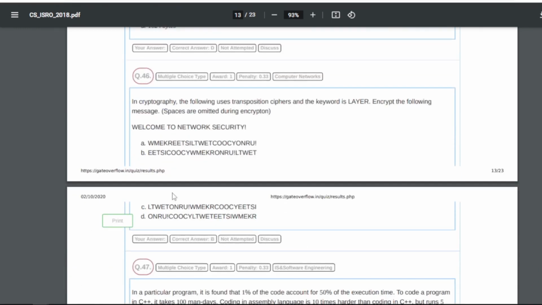46 is, in cryptography the following uses a transposition cipher and the keyword is layer. Encrypt the following message, spaces are omitted during encryption. So the statement is welcome to network security. Here our answer will be B, that is this will be generated when you perform the transposition cipher and the keyword is layer. So this will be encrypted.